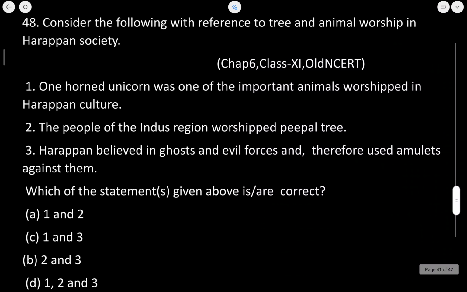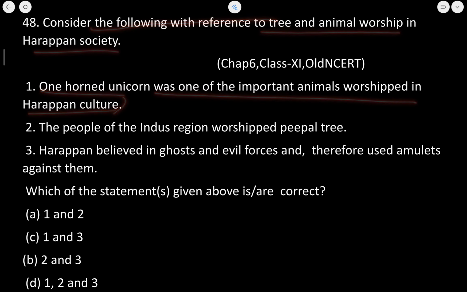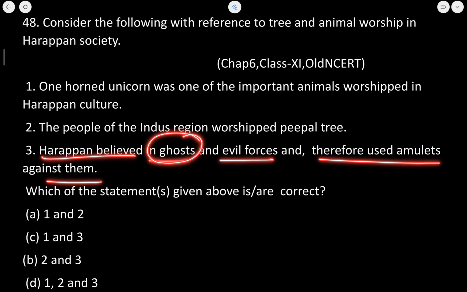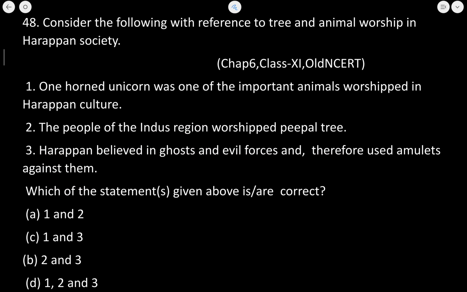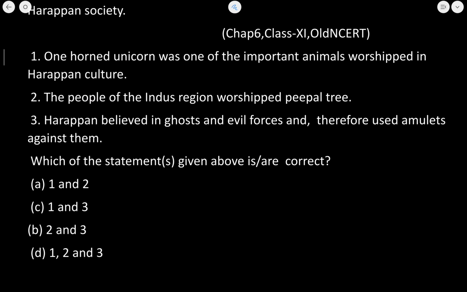Next is, consider the following with reference to the tree and animal worship. One horn unicorn was the most important animal worshipped in the Harappan culture. करेक्ट है बिल्कुल ये स्टेटमेंट. The people of Indus region worship peepal tree. Yes, peepal was also worshipped. Harappan people believed in ghost and evil forces and therefore used amulets. Amulets का मैंने अभी आपको बताया. So all of the given statements is absolutely correct. Amulets were found in the area around Harappa. ठीक है, one horn, ये सारा one horn unicorn and rhinoceros it was also called. So all of this statement given here is absolutely correct.